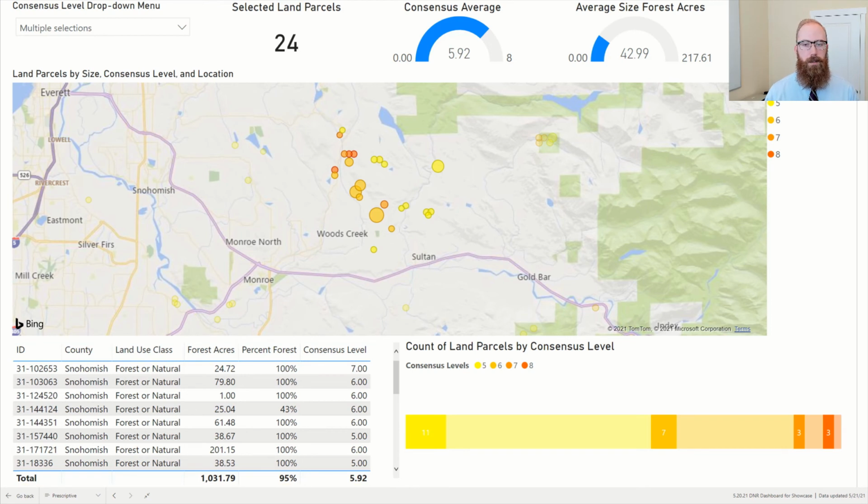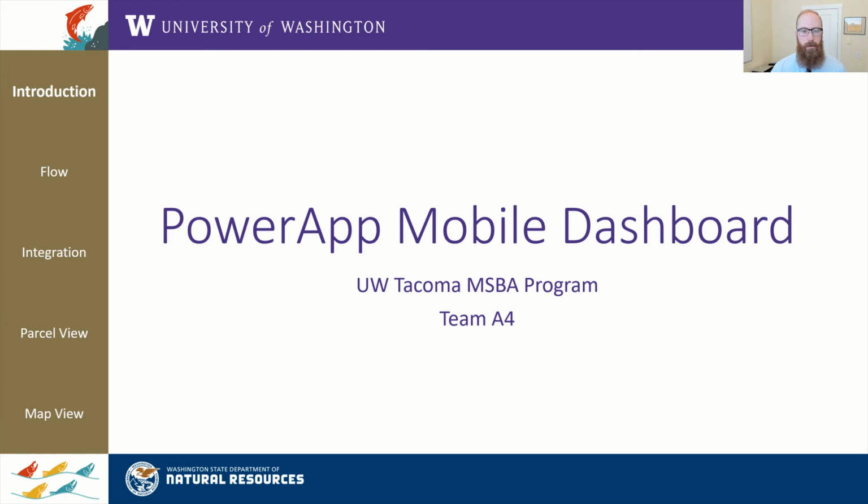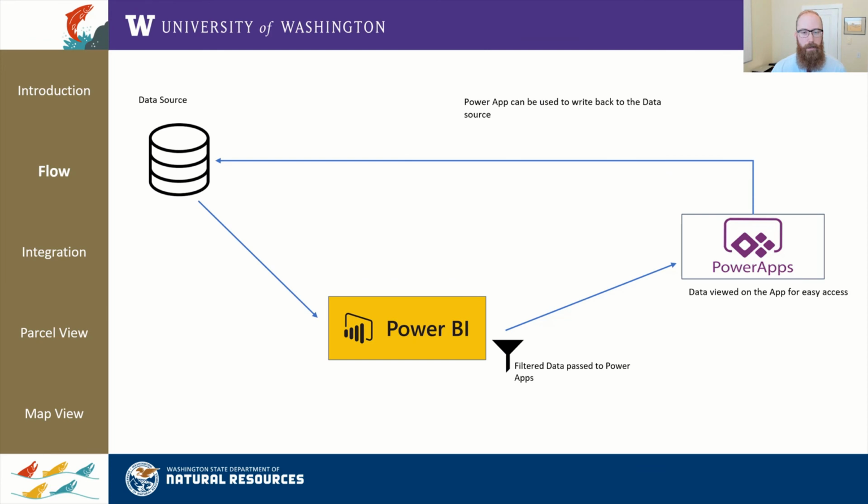In the next portion, I will briefly discuss proof of concept work we have done to create a mobile application that can interface with this dashboard. This portion of our presentation will cover the proof of concept Power App that we created for mobile devices. This app can be used to display data on parcels and visualizations that are created from the Power BI dashboard we just demonstrated. Power BI initially processes the data from our dataset. Once ready, this data is passed on to the Power App, which can review this information.